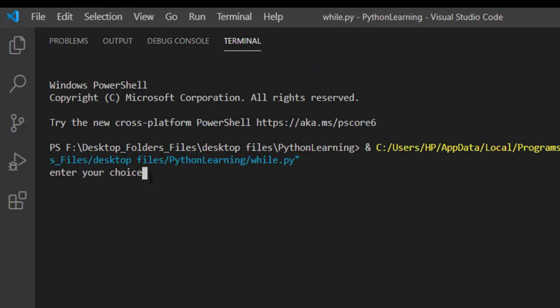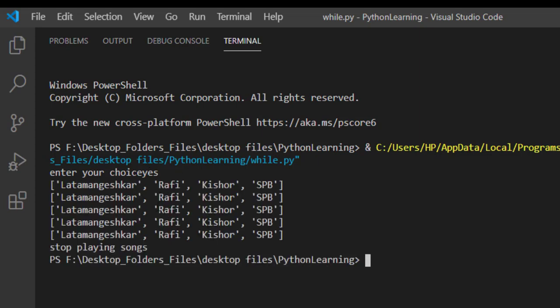So here you can see that it is asking us to enter our choice. I'll enter s now. That is, continue to play the song. I am not interrupting the playing of the song. So here you can see that songs are being printed. That is, our list is being printed. For time being, assume that these are our songs which are being played repeatedly. So once your condition becomes false, the statement following this while loop is executed. So the statement after this while loop was stop playing the songs. So after playing all these songs, it is telling stop playing the songs.